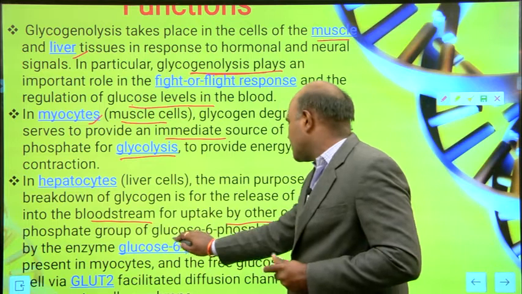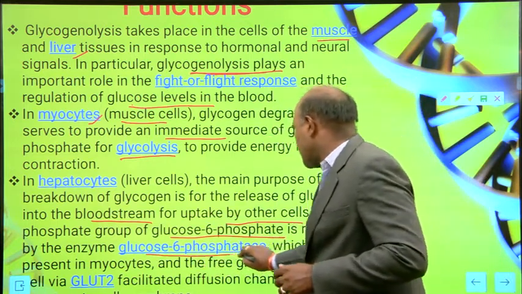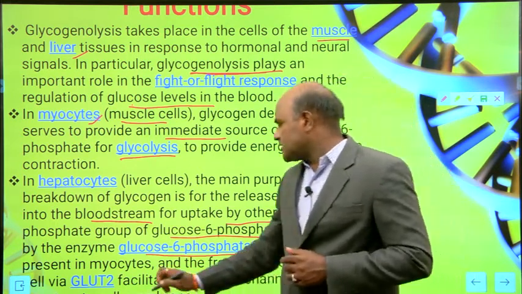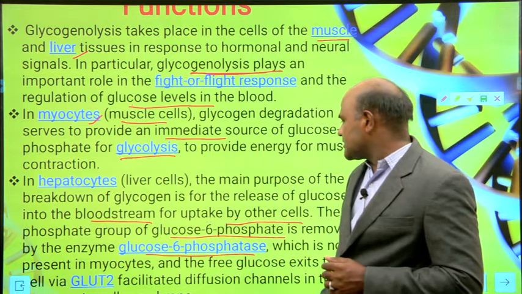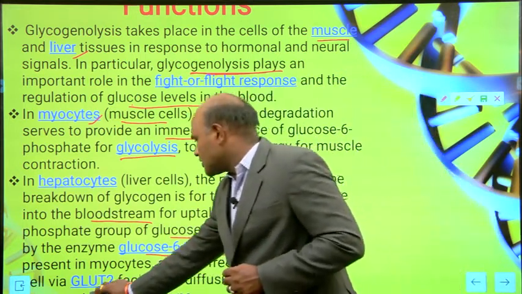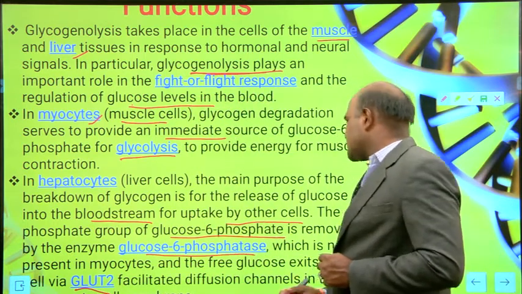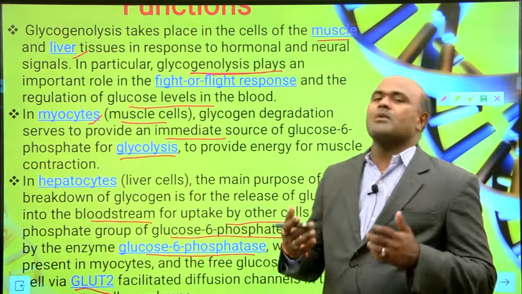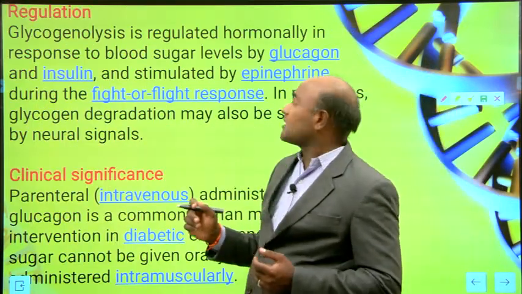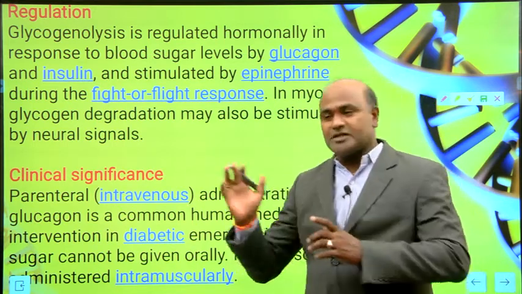The phosphate group of glucose 6-phosphate is removed by the enzyme glucose 6-phosphatase, which is not present in myocytes, and the free glucose exits the cells via glucose transporter facilitated diffusion channels in the hepatocyte cell membrane. Regulation of glycogenolysis: glycogenolysis is regulated hormonally in response to blood sugar levels, as I mentioned in the previous slide.